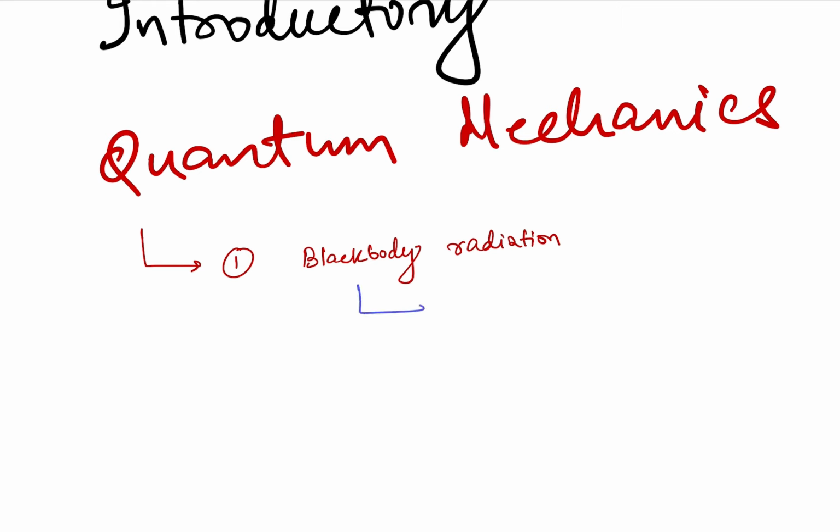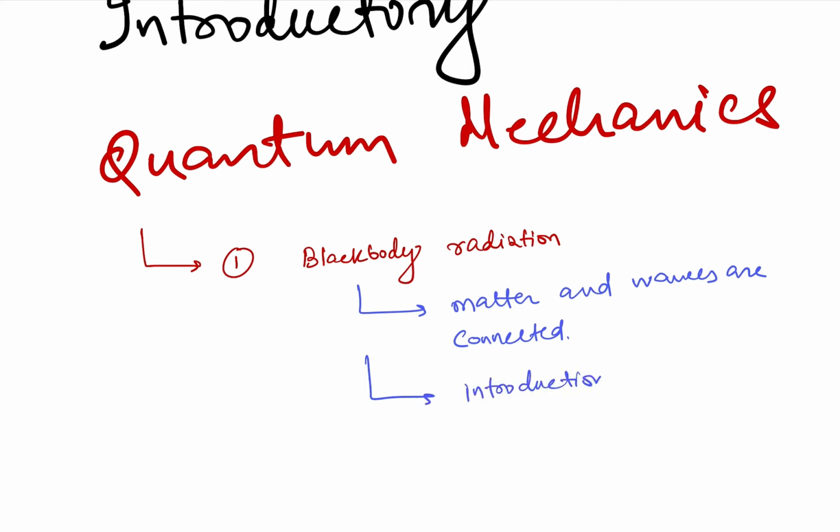Because matter and waves are connected, and it is evident in this radiation. Matter and waves are connected. And we will also study its introduction and broader aspect only. Introduction and broader aspect. Why? The reason is